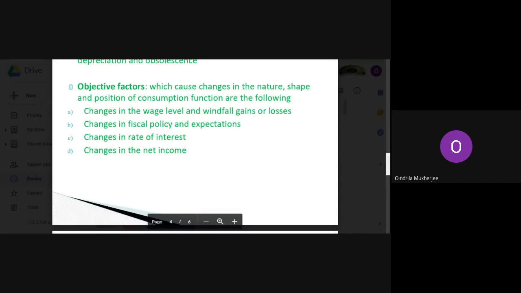Windfall gains or losses mean the unexpected gains or losses which we experience in income. Clear, I hope, till here? Everybody?